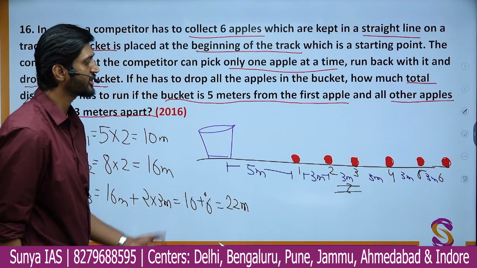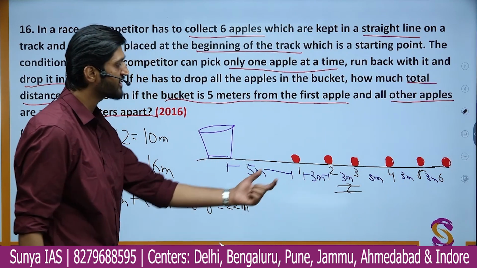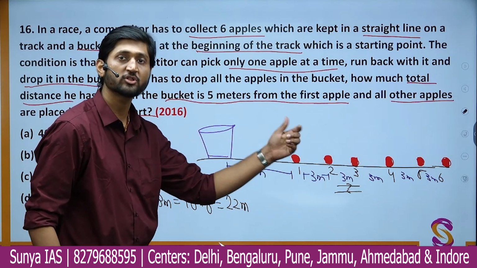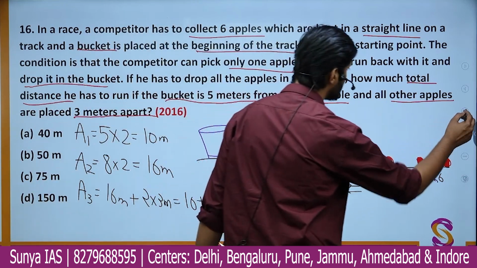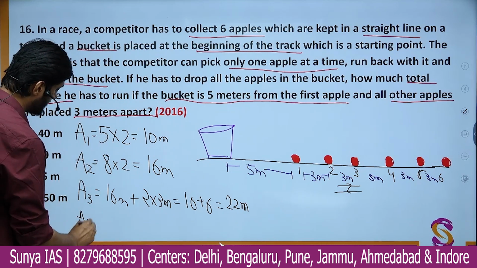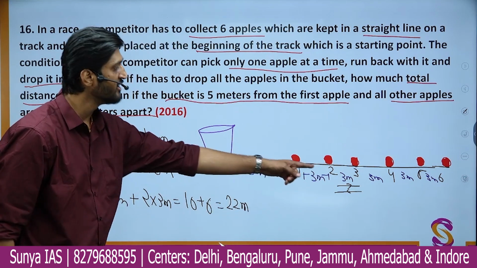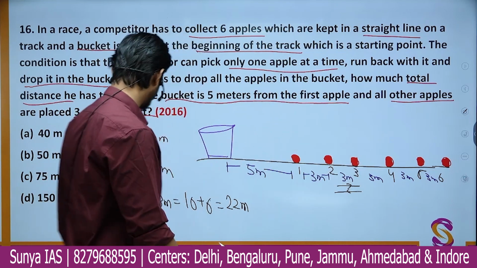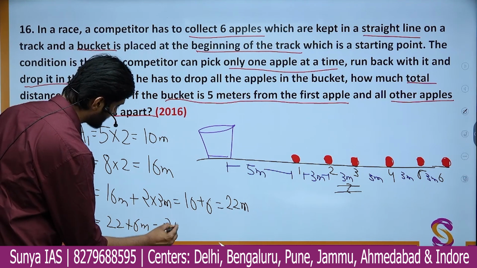So this is a shorter way of doing the same thing. You do not need to add up all the distances. You must understand that for each apple you have to move 6 meters more, 3 in the forward direction and 3 in the back direction. Similarly for apple 4, let us write A4 here. Previously he ran 22 meters. Further he will have to run 3 and 3, that is 22 plus 6, that is 28 meters, right?